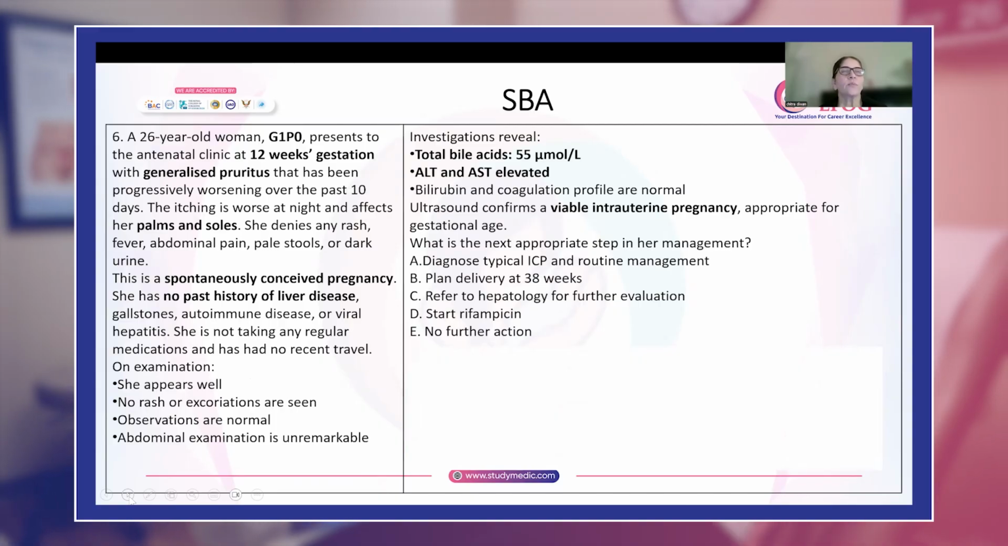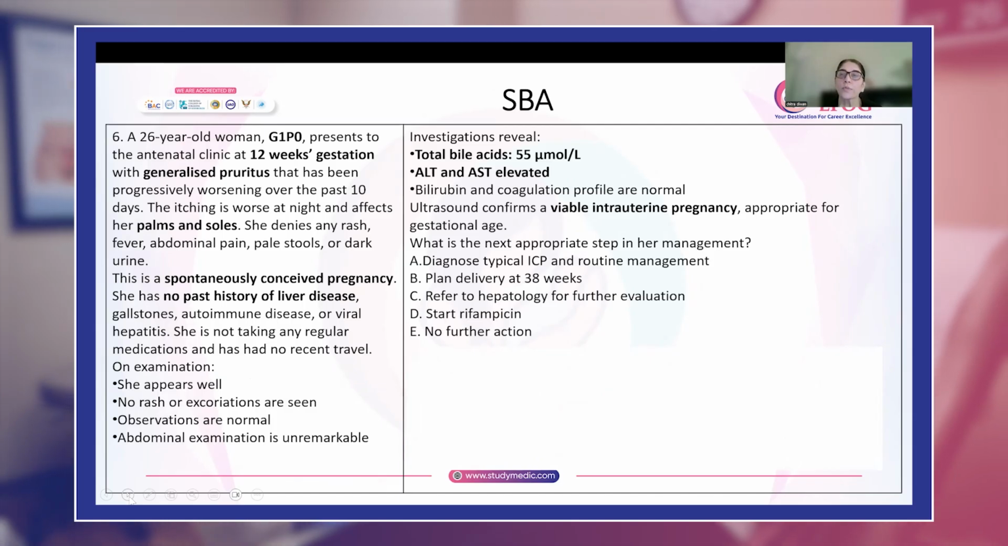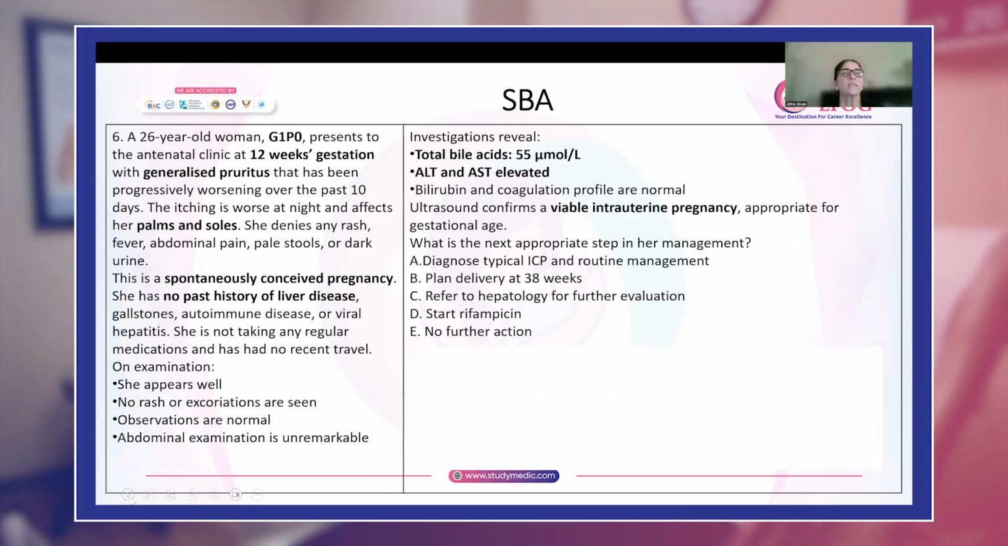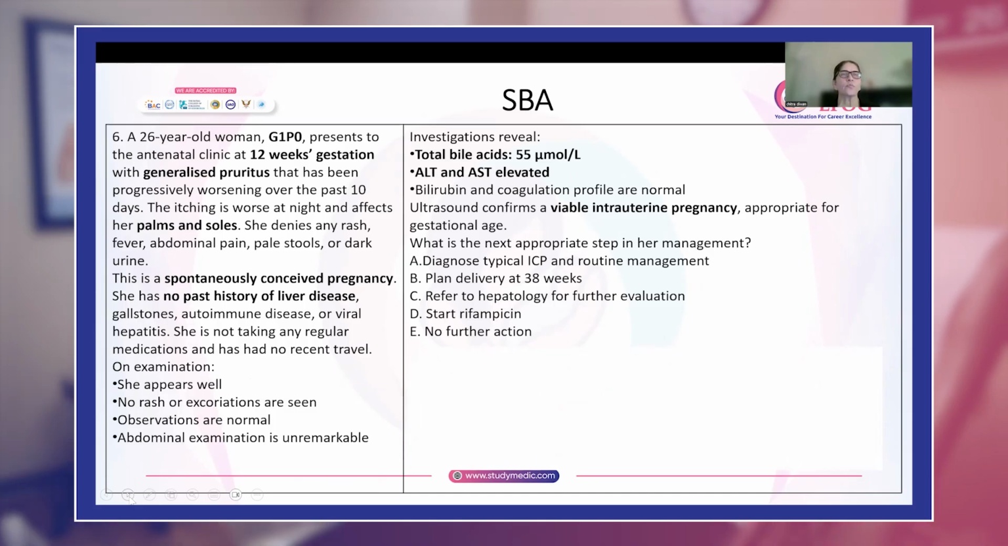Now again, you have this woman in early pregnancy, 12 weeks of gestation. She has come with generalized pruritus. It is progressing over the past 10 days. It is worse at night, affects palms and soles. So that means it is all fitting into the description of intrahepatic cholestasis of pregnancy.